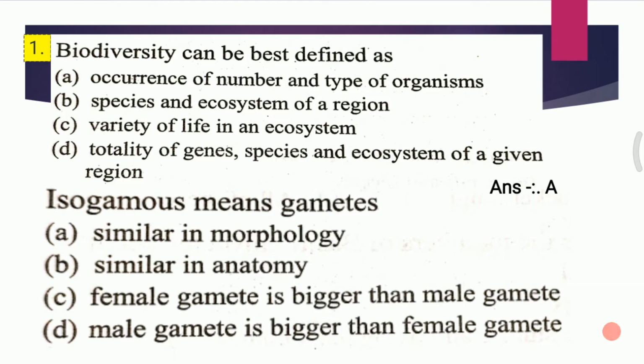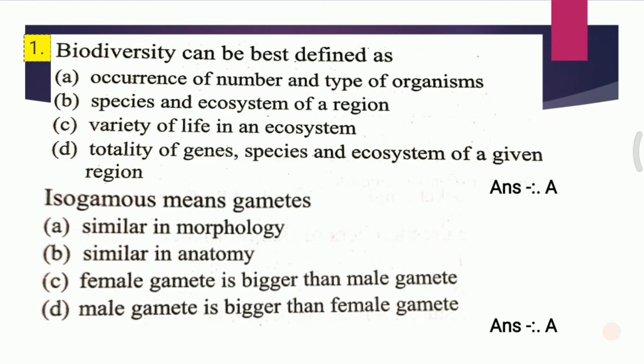Question second. Isogamous means gametes: A. Similar in morphology, B. Similar in anatomy, C. Female gametes is bigger than male gamete, D. Male gamete is bigger than female gamete. I repeat the question. Isogamous means gametes. And the answer to the second question is A, that is similar in morphology.